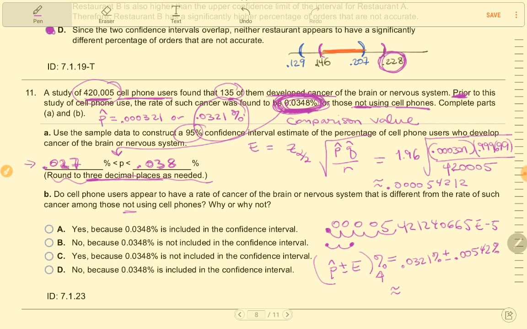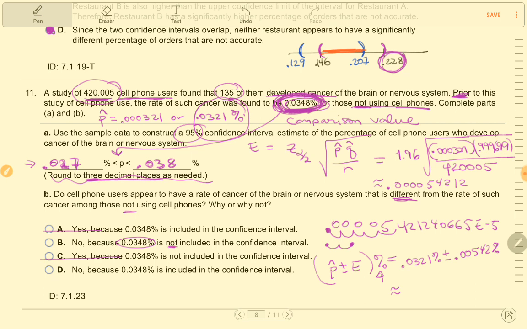So I'm looking for an answer to this. It says, do cell phone users appear to have a rate of cancer of the brain or nervous system different from those among non-cell phone users? So I'm going to say no. So I'm going to go ahead and cross out anyone that says yes, and then figure out which one of these two, B or D, is the correct answer. So it says no, because the previously known value for non-cell phone users is not included.